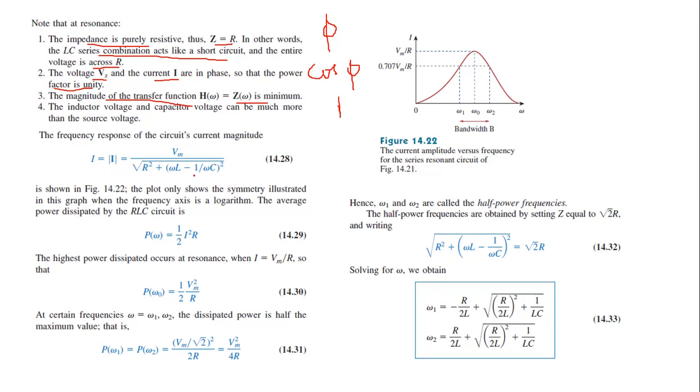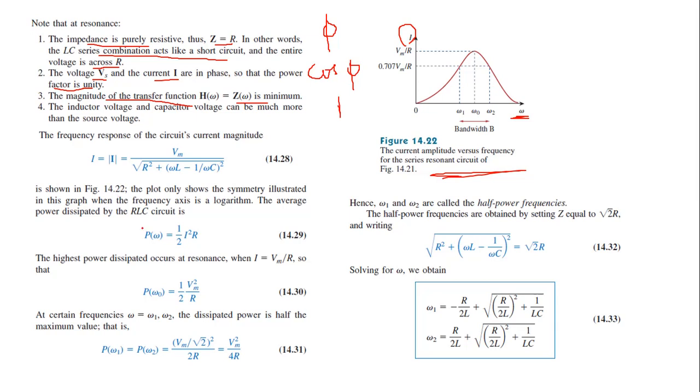So next is the frequency response of the circuit's current magnitude, I is equal to modulus of I, which is equal to V by Z, right? So Vm by root of R square plus (omega L minus 1 by omega C) the whole square. So this is the frequency plot of the circuit. So on the x-axis the terminology is frequency, denoted as omega, and on the y-axis it is current.